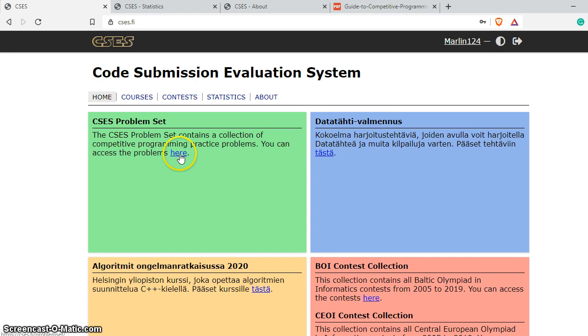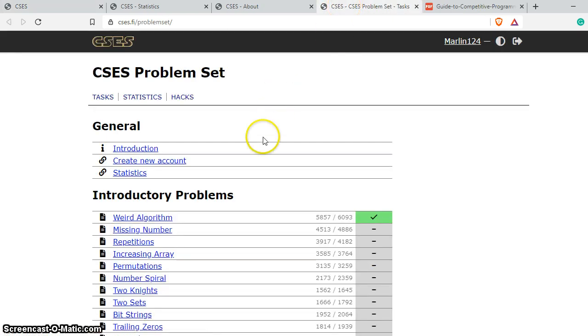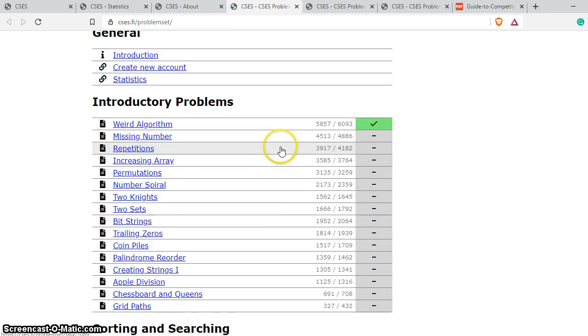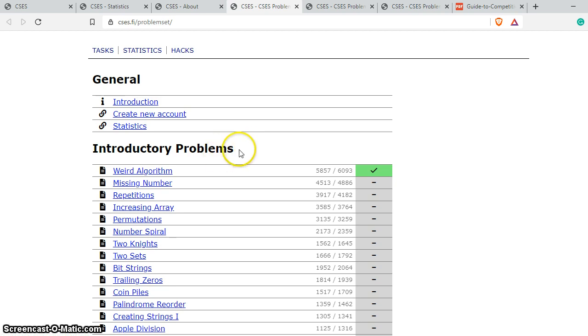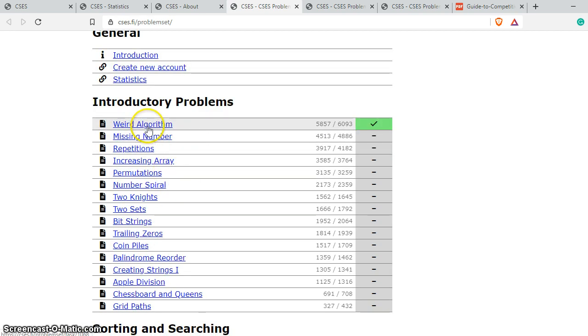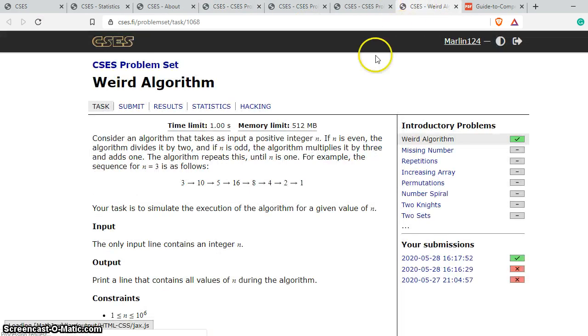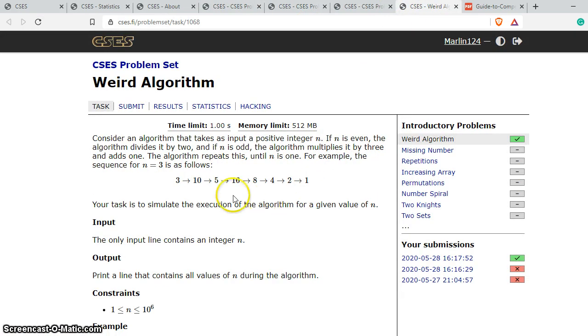And here are the problem sets. You can see there are various different kinds of problem sets which are already mentioned on this website. You do need to have an account before you can submit any program. Let's see an example, which is the weird algorithm. This is a problem statement, and the whole complete problem statement is mentioned here.